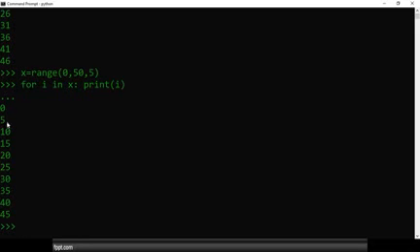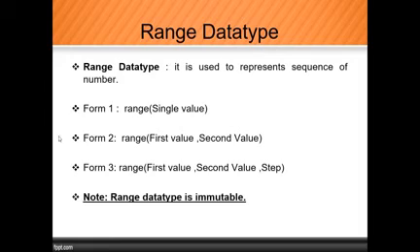Okay, so in that case, all the information is stored. Whenever we use either form number 1, form number 2 or form number 3, make a note that the last element is always minus 1. And this one is an additional parameter, in which the value will be incremented. Step is nothing but the value incremented by a fixed amount. Okay, so it is immutable.